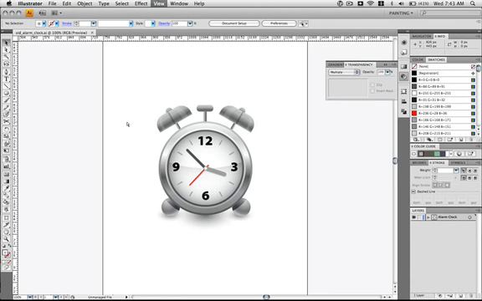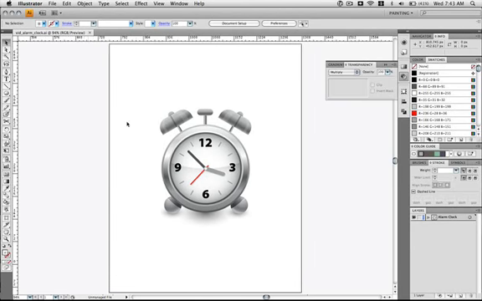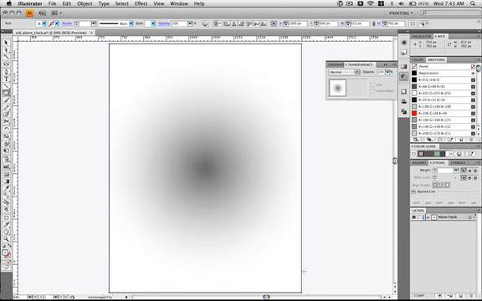Go ahead and hit Command 1 and then Command 0 so we can see the whole document. Hit M to grab the rectangle tool and drag a rectangle the size of your document out.